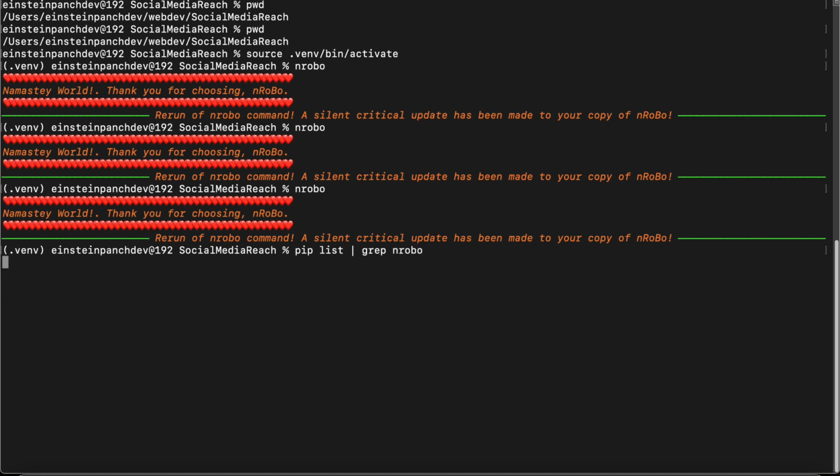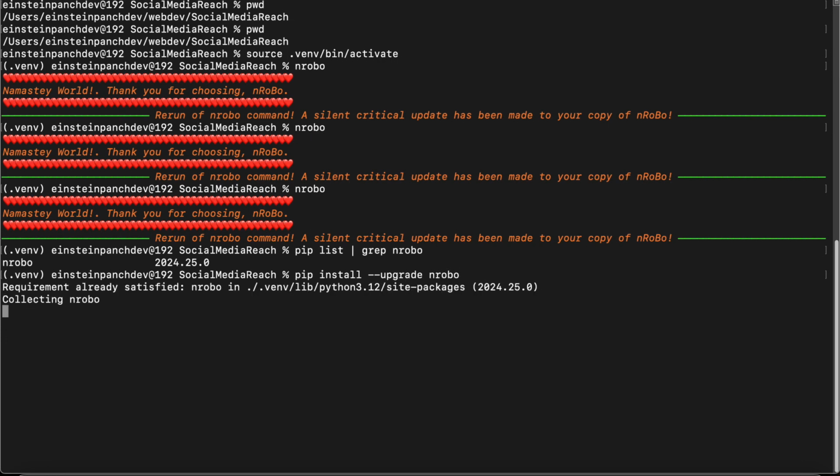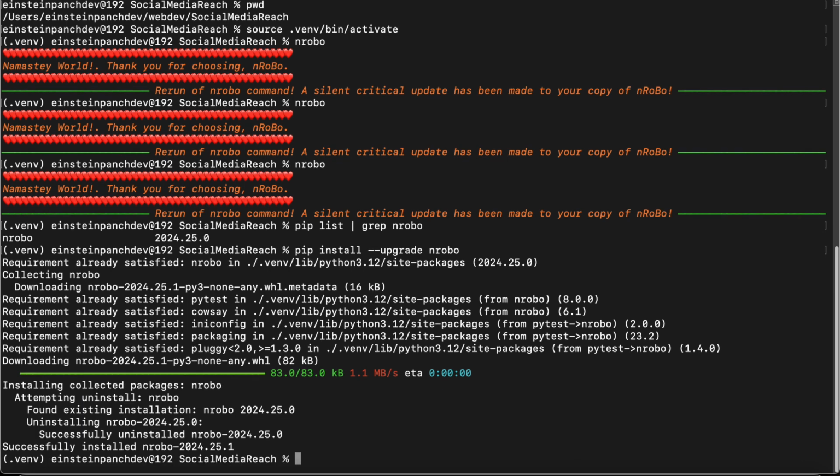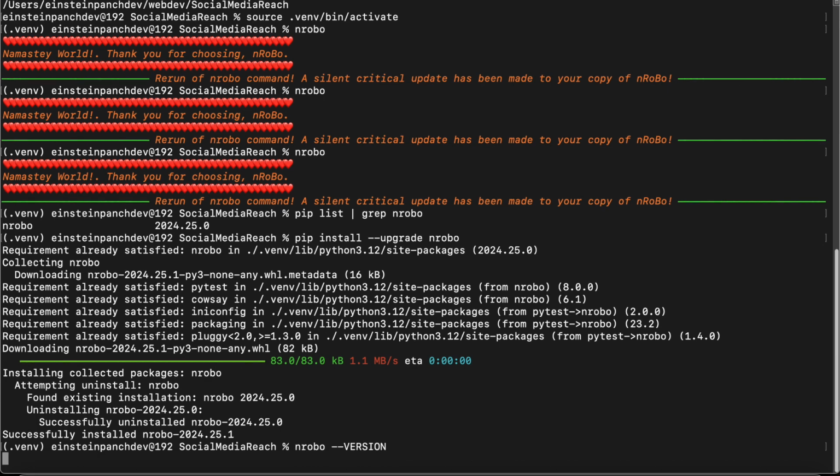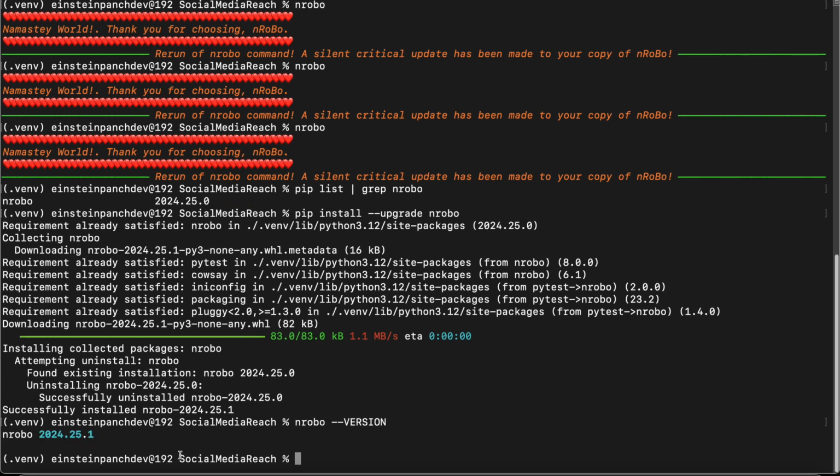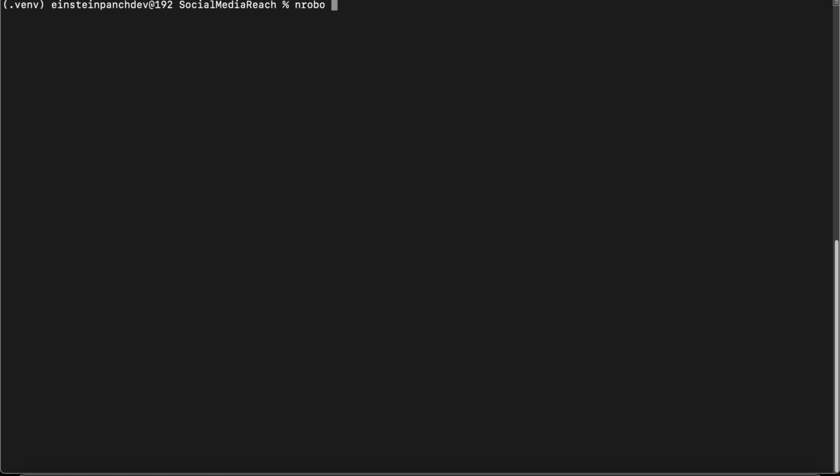Let me check the version of nRoBo, that is 2024.25.0. So let's upgrade this version. This issue has been fixed in a latest version, so that's why we need to upgrade. So now my version is 2024.25.1. Let's see the version, and it's the same. So clear, and now run the script.